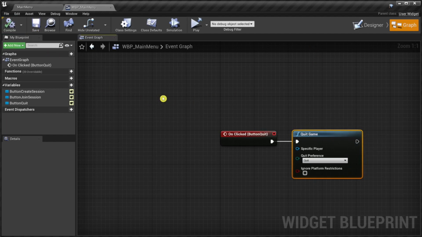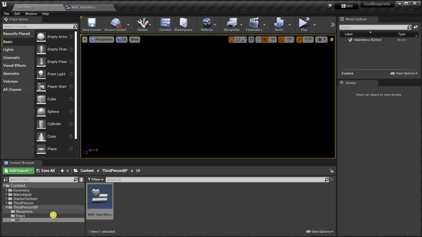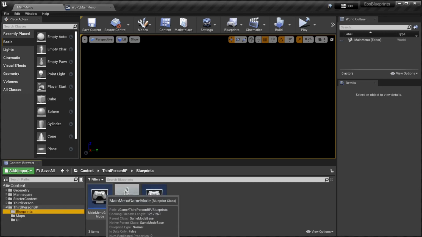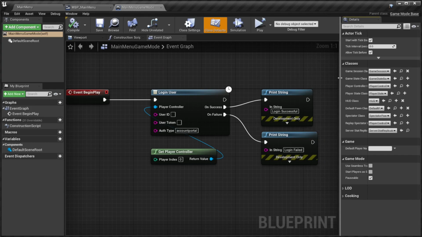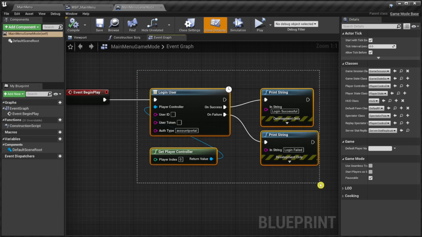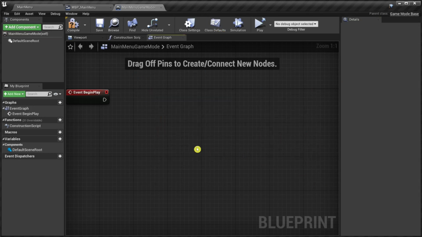Okay, the main menu is ready for an initial test. We just need to create the widget and display it. The simplest way to do this for our small project is to go to the main menu game mode and create the menu there. So let's just remove the login user call that we added earlier. This will be moved to the main menu widget blueprint later.